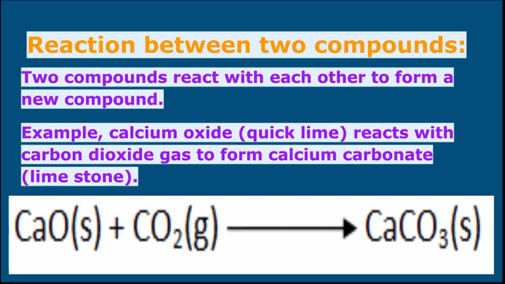So here children, what we have to remember is, here two compounds like calcium oxide is a compound and carbon dioxide is another compound. These two combine to form calcium carbonate, that is a third compound is produced. So this is the third type of combination reaction in which two compounds combine to form a third compound.